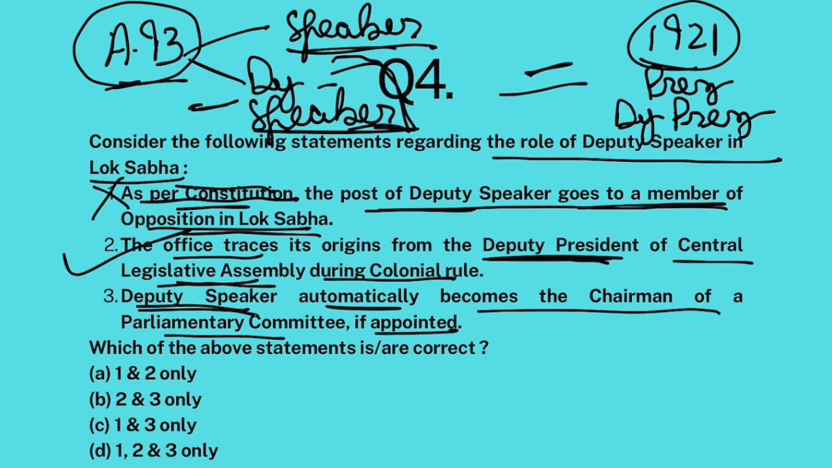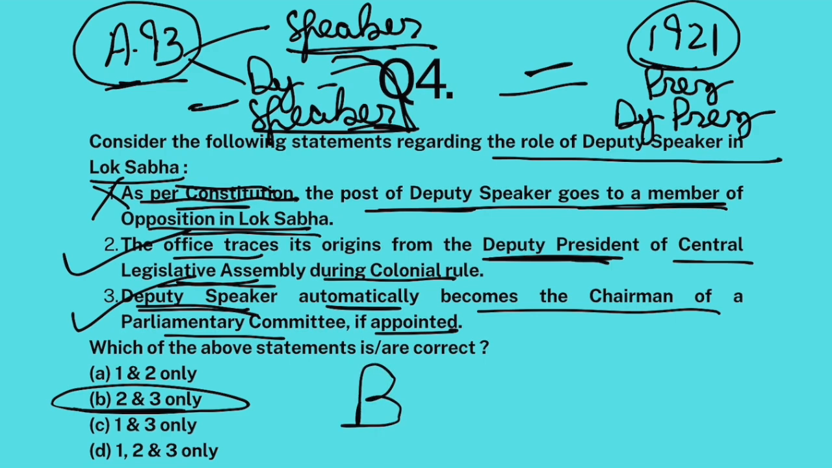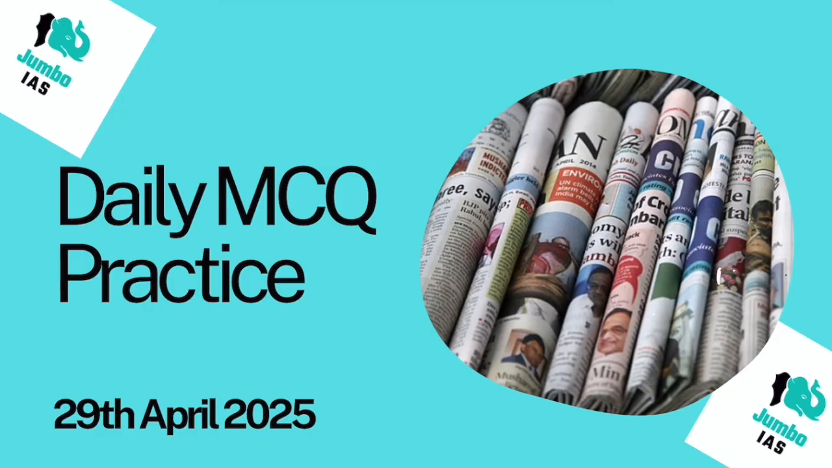Now, the deputy speaker's office is very important. Parliament forms many parliamentary committees. If the deputy speaker is a member of a parliamentary committee, then he automatically becomes the chairman of that committee. So this statement is also correct. 2 and 3 are correct. The answer is B.